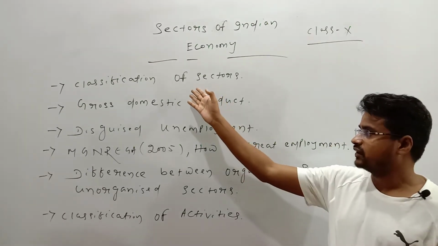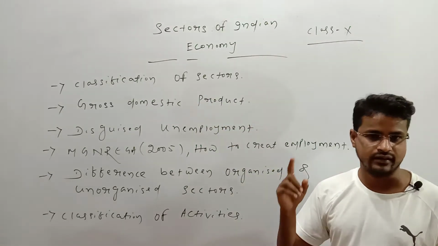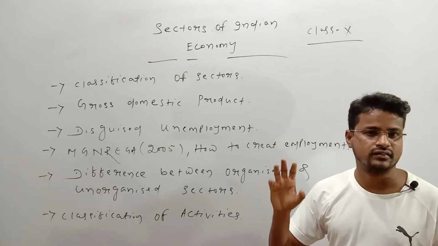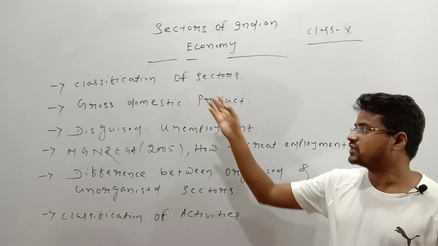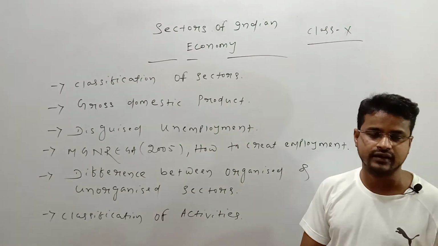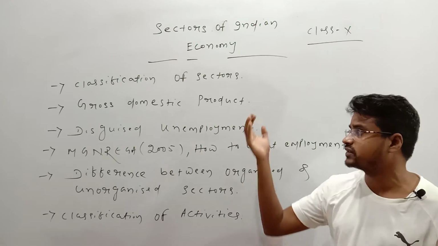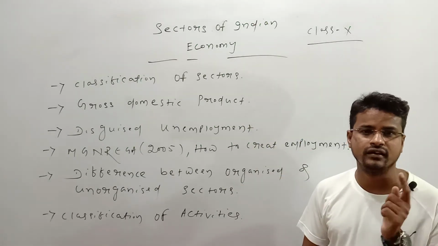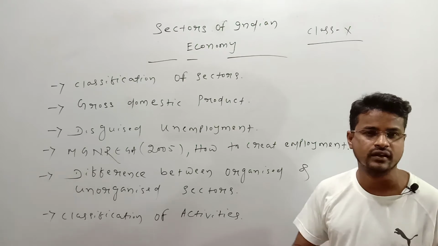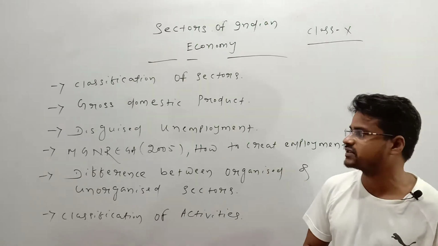So students, the sectors are classified into how many types? Three types: primary sector, that is agriculture; secondary sector, that is industry; tertiary sector, that is the service sector. The primary sector is related to agricultural activities, the secondary sector is related to industrial activities, and the tertiary sector is related to services, that is banking, railway, transport, communication and the educational system. All types of services come under the tertiary sector.